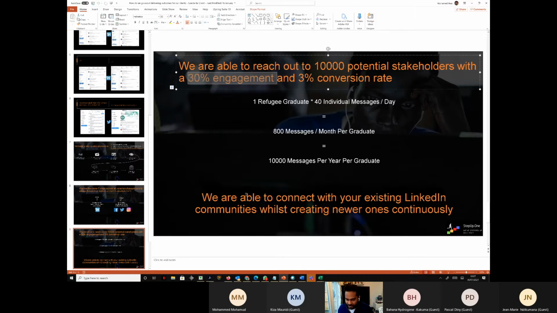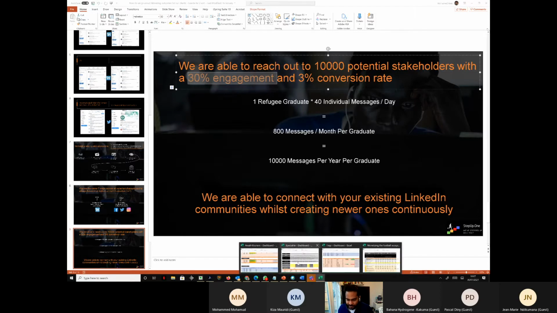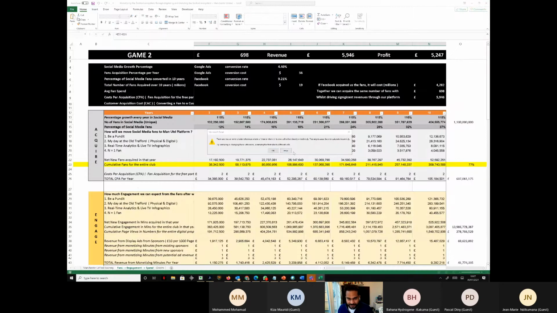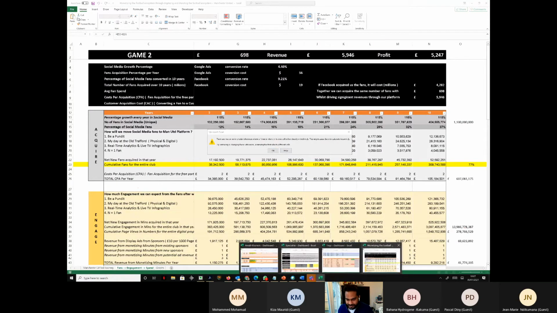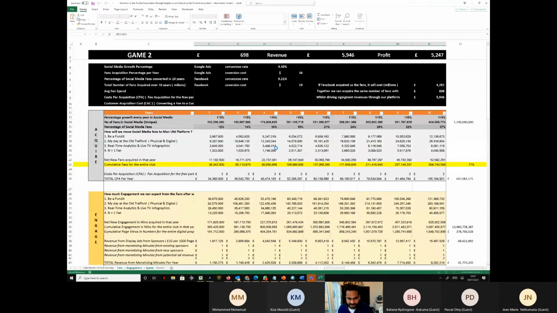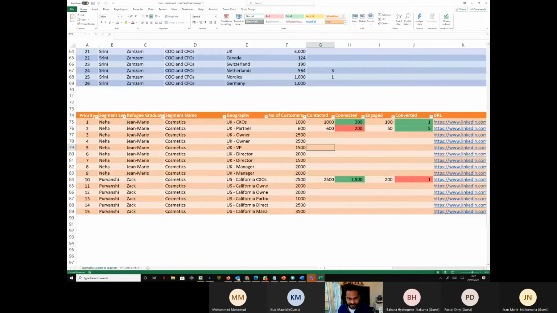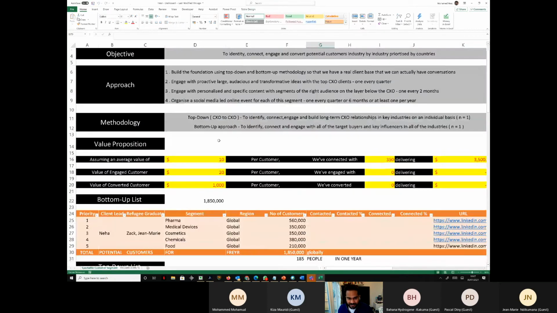It's extremely good for him. That's why if you look at our value creation dashboard, we didn't say zero value. When you're connecting it is $10, when you're engaging it is $20, but converting is very large, $1,000. So you are creating value.